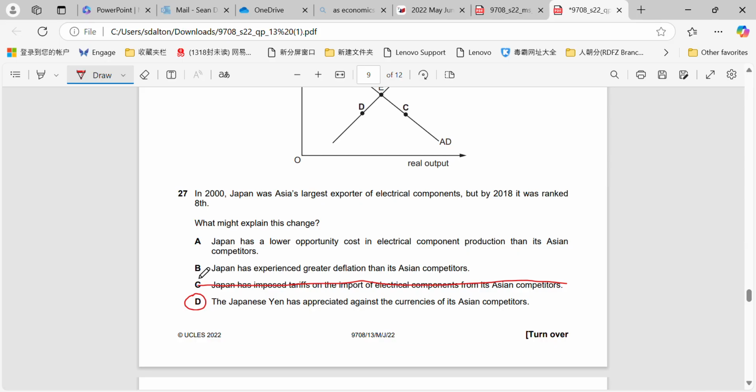Deflation would actually help their exports because it would make it more price competitive in terms of other countries. And they have a lower opportunity cost in electrical component production than its Asian competitors. That wouldn't explain it. That would tell us that they have a comparative advantage. It wouldn't explain the reason why their exports have actually dropped off.